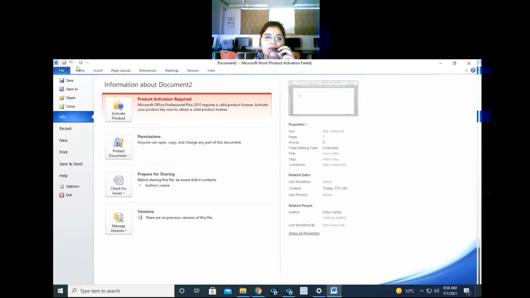So whatever we have in this menu bar, all this is called a tab: file tab, home tab.